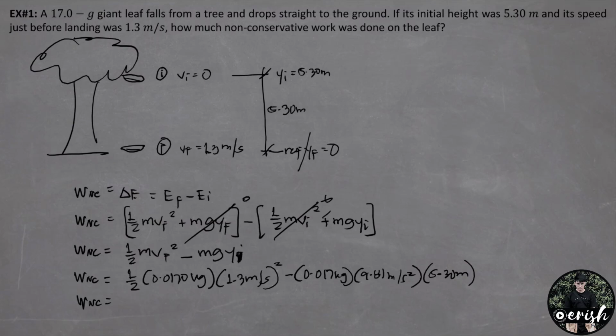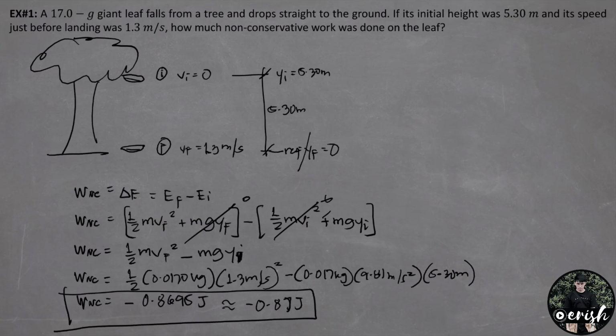and by calculating, ang value ng work done by non-conservative force natin is equal to negative 0.8695 joules, or simply this is negative 0.87 joules. In this problem, most of the leaf's initial mechanical energy is dissipated as it falls. Nagkaroon na siya ng loss. And isang factor na nga doon is yung air resistance na naramdaman ng giant leaf. So this is example number 1.